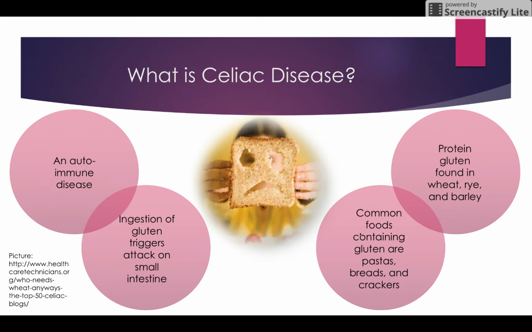Celiac disease occurs when the body produces an allergic reaction when gluten is ingested and results in the malabsorption of nutrients, an inflamed lower intestine, and damage to the hair-like structures lining the small intestine called villi. Gluten is a protein found in wheat, rye, and barley. People who have celiac disease cannot eat common foods like pastas, breads, and crackers because they contain gluten in them.